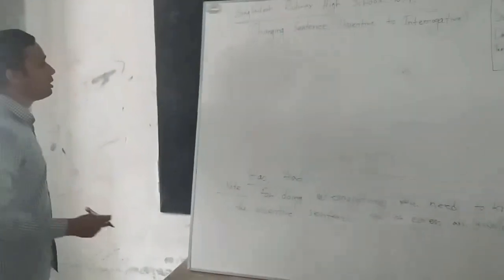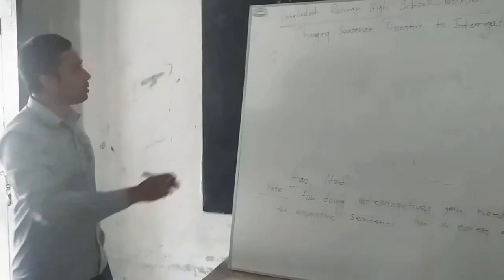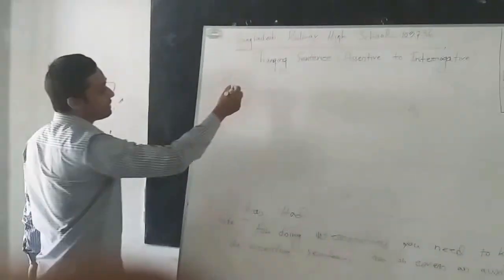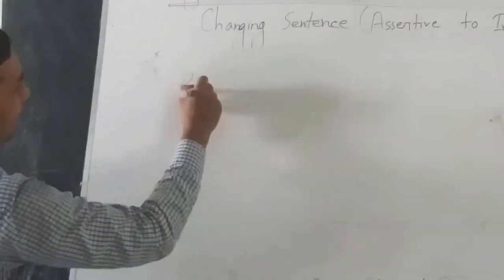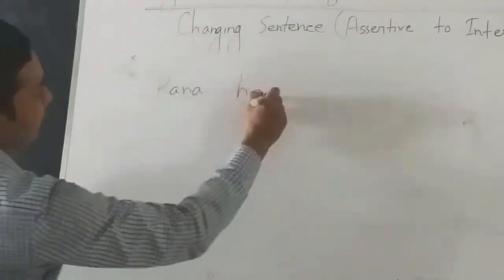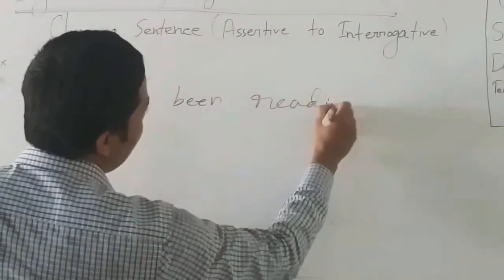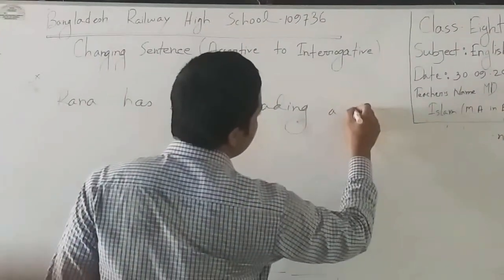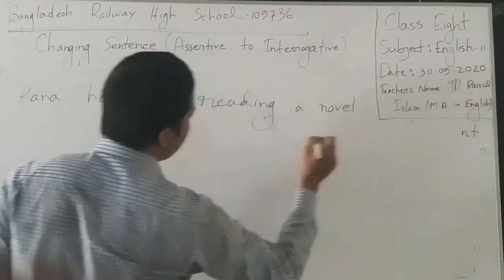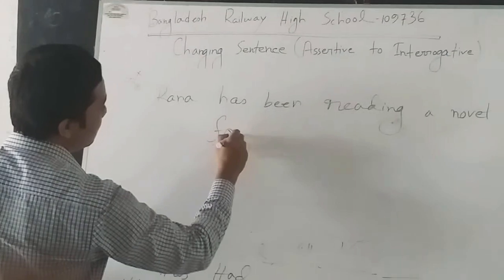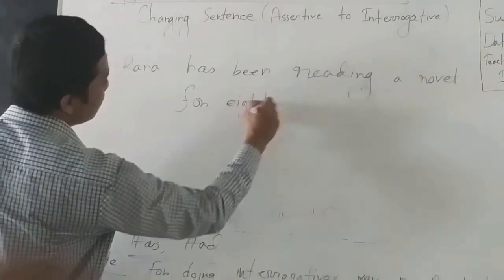You know that using other auxiliary verbs, there can be other sentences like this. Rana has been reading a novel for 8 hours.